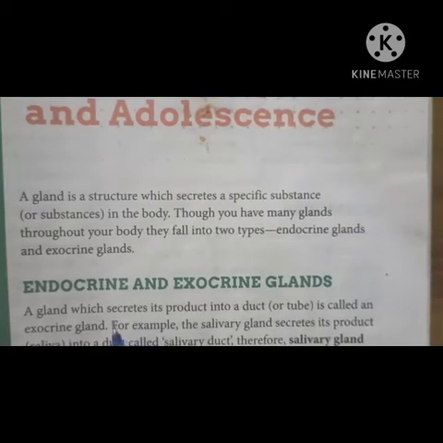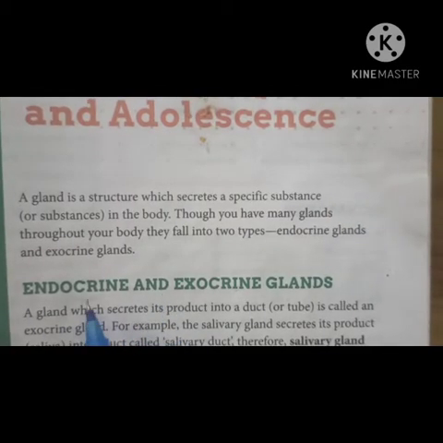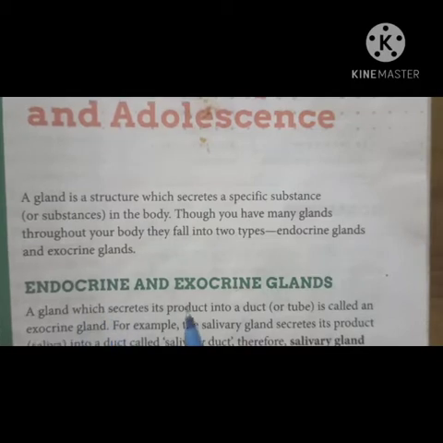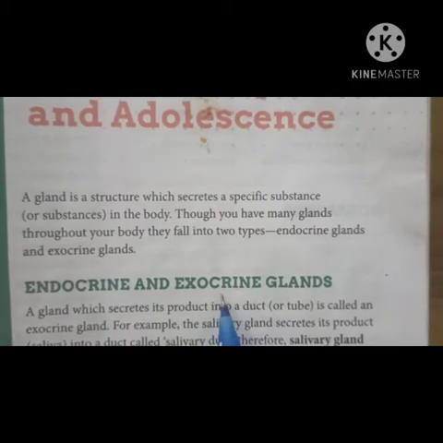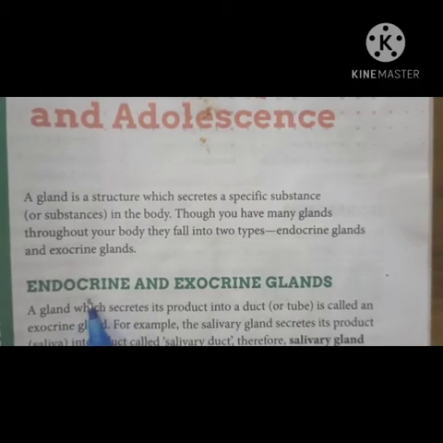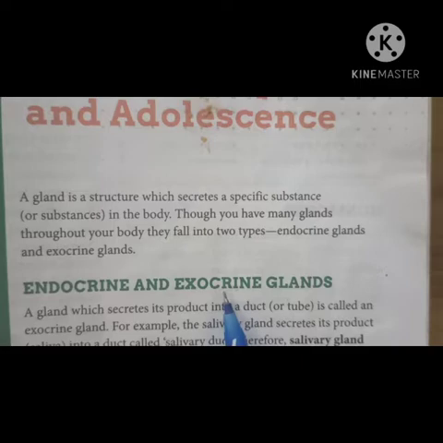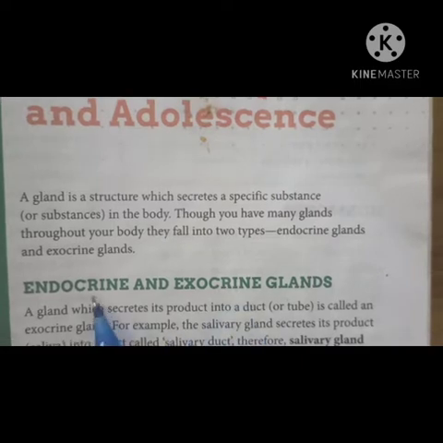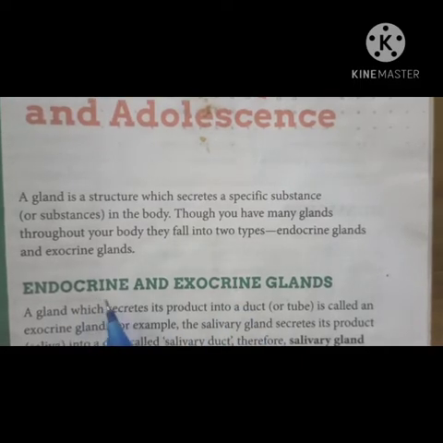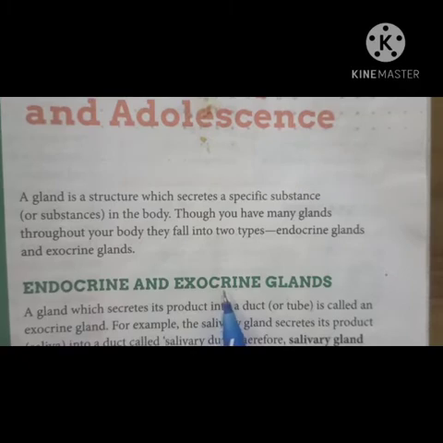There are two types of glands present in our body: endocrine glands and exocrine glands. Endocrine glands secrete hormones, while exocrine glands secrete enzymes and other useful substances. Endocrine glands are ductless glands, while exocrine glands have ducts.